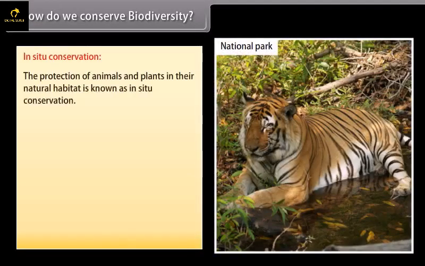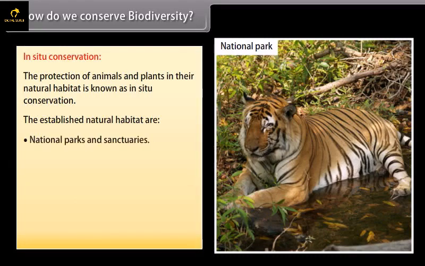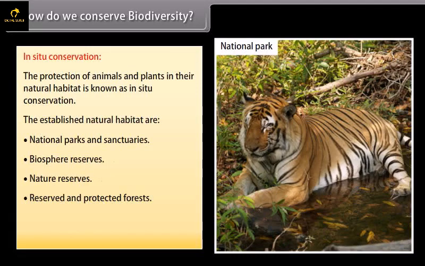In situ conservation. The protection of animals and plants in their natural habitat is known as in situ conservation. This includes establishing natural habitats, national parks and sanctuaries, biosphere reserves, natural reserves, reserved and protected forests, preservation plots, and reserve forests.